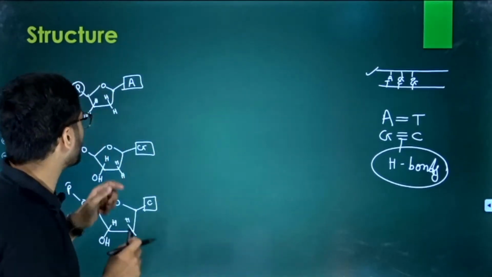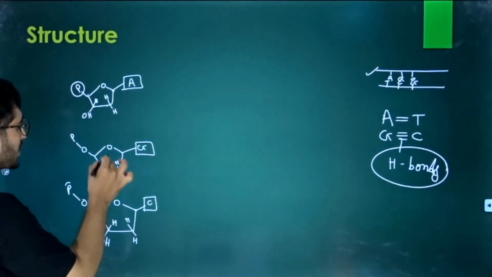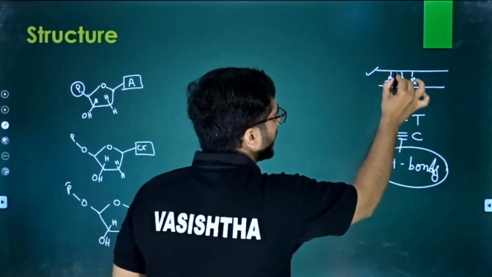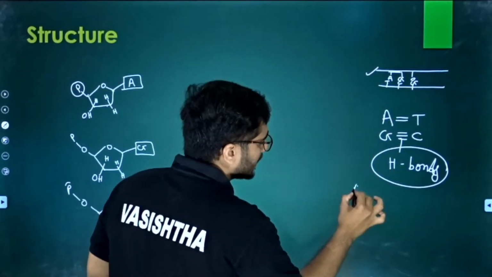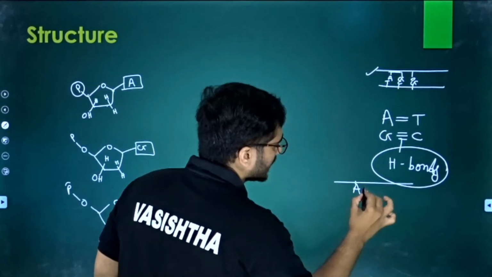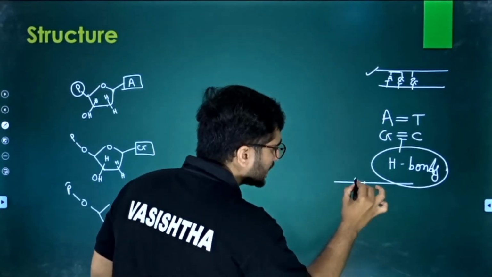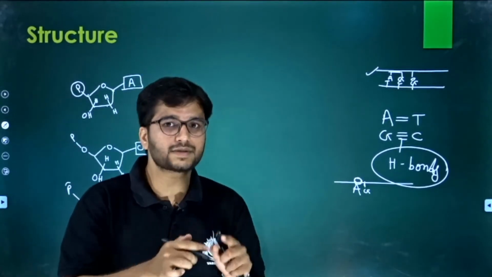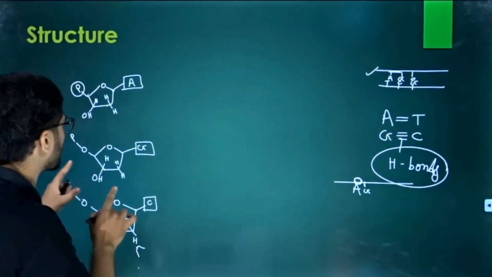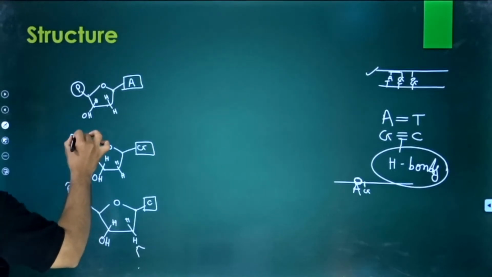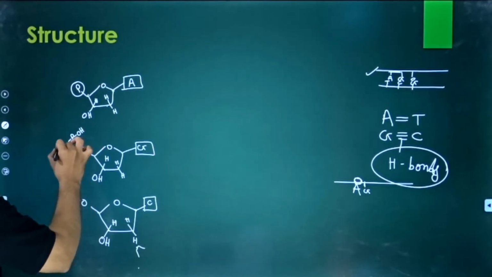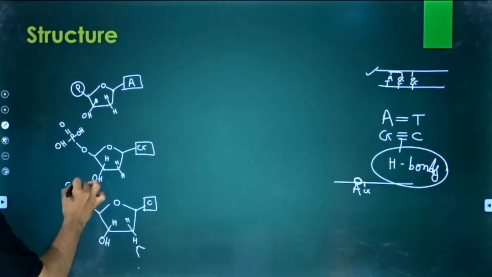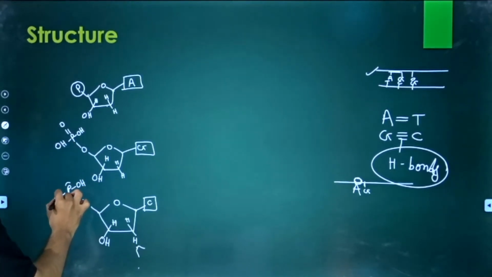Then another thing is, you can see they are separate, they are not bound, but here there is a binding. See, this is the whole chain, here is adenine, here is guanine. So adenine and guanine are bound with something. What is this bond? Let us discuss. So there should be a bond. See, the phosphate is like this. Can we draw a phosphate like this? Yes or no? Yes. Right.